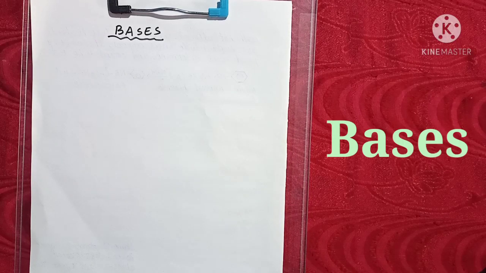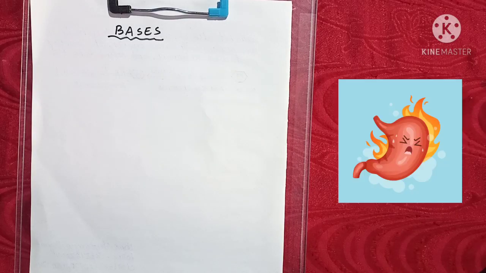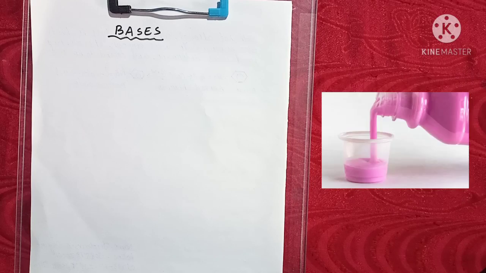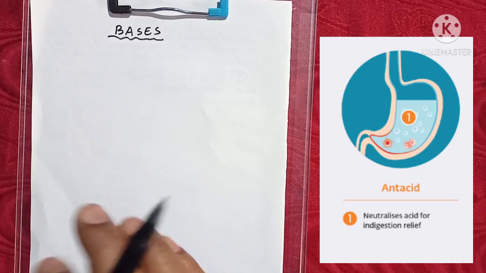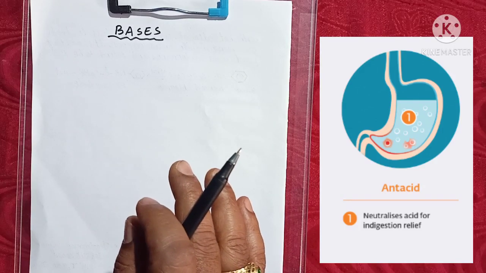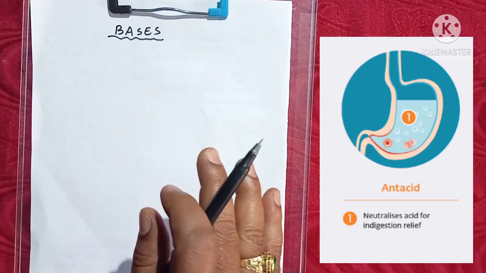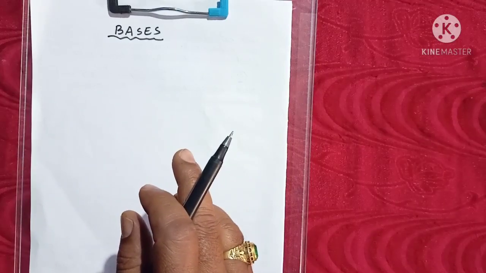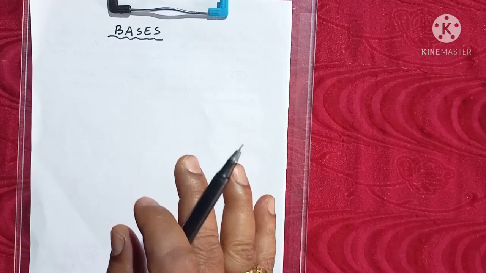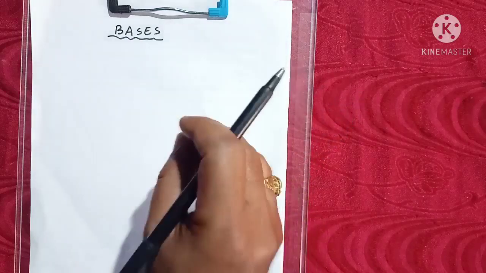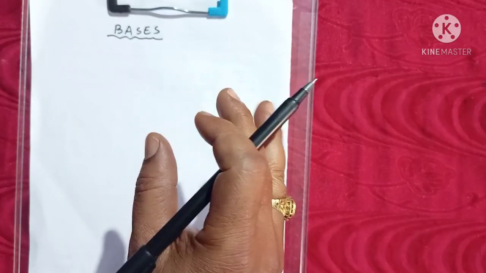You might have heard that people suffering from acidic problem, suffering from stomach burning, take antacid. What do you mean by antacid? Antacid means the substance that compensates or reduces the activity of acid, or which opposes the acidic action. Then what is a base? What is the test of it? It may come to your mind. So all antacids possess bases.